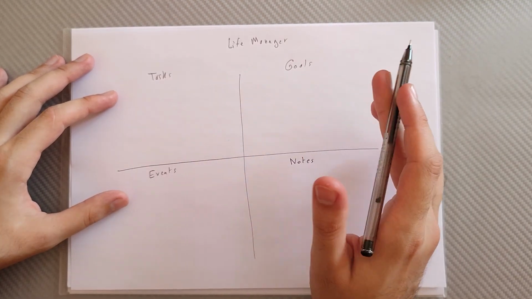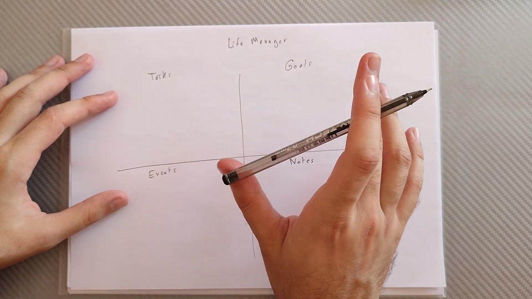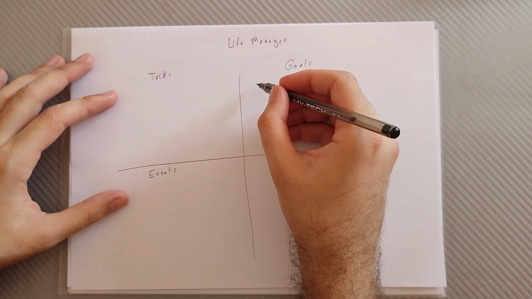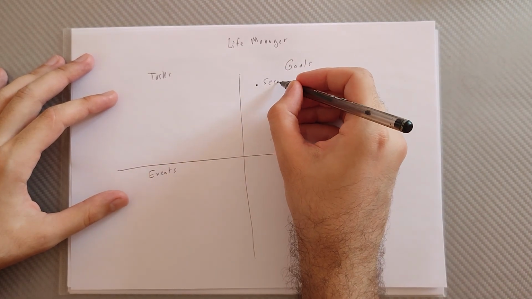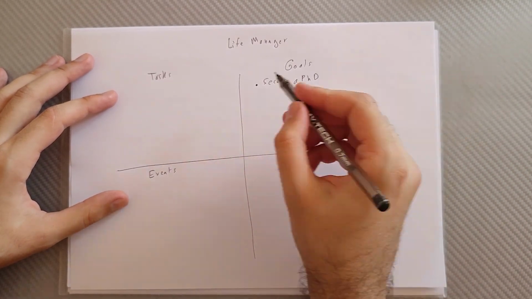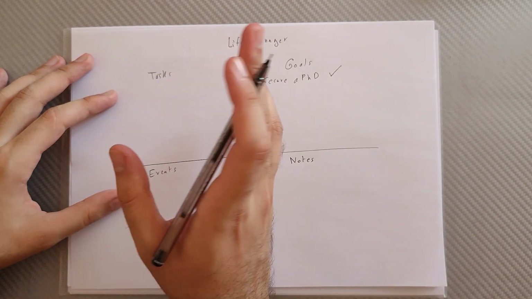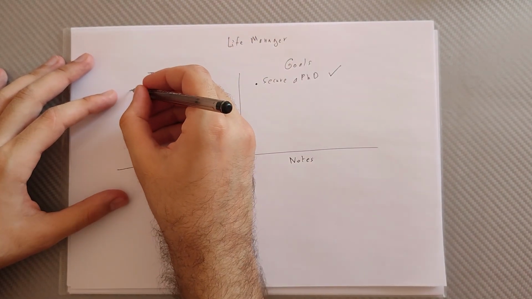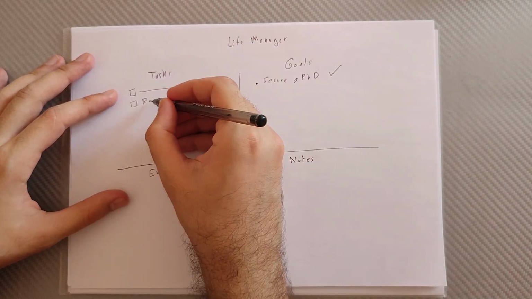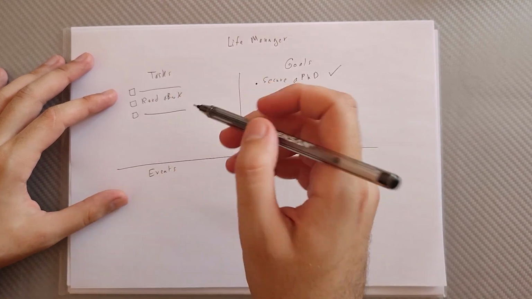When it comes to the goals, here I mention the main 2 to 3 goals that I'm focusing on. So for example, one of my goals is to secure a PhD in Algeria or abroad. When it comes to the tasks, here I mention the main tasks of my day. For example, for this day, this is my first task. Another task is for me to read a book and to work out and so on.